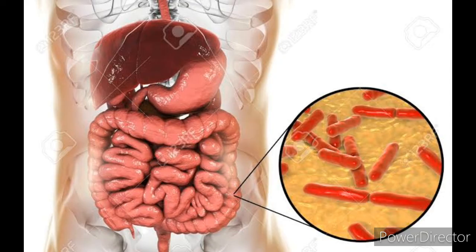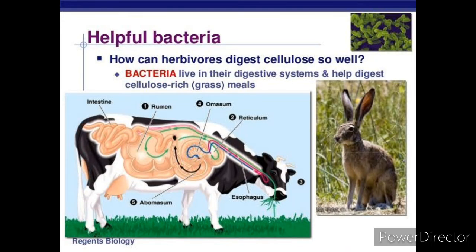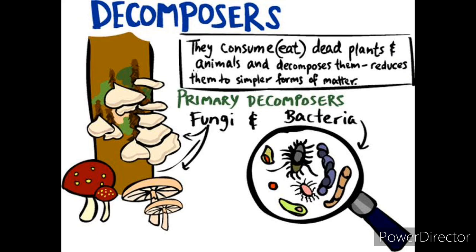There are some bacteria which live in the large intestine in human beings. E. coli, which produces vitamin B and vitamin K, which is necessary for the body. Bacteria also present in the intestine of animals like the cow and the buffalo that help in the digestion of cellulose. Certain bacteria are the saprophytic, which feed on the dead organic matter.